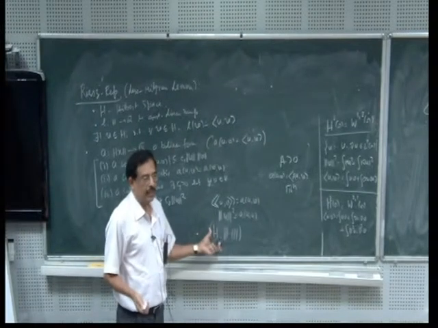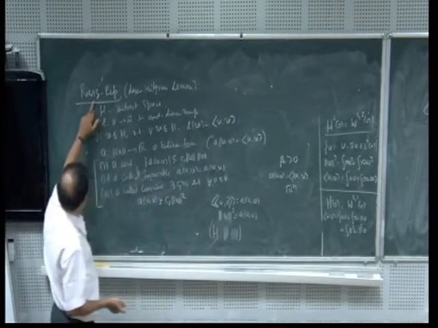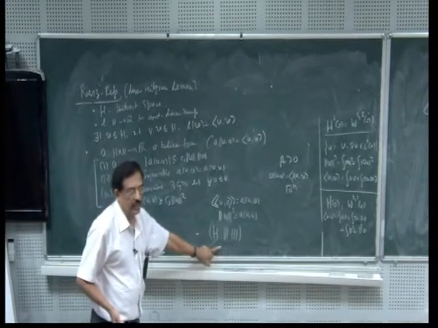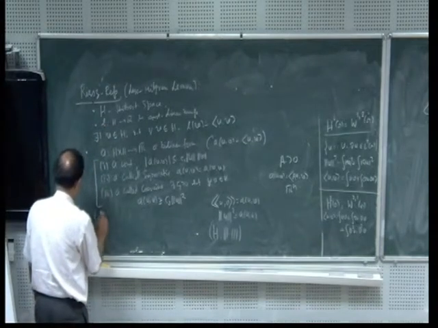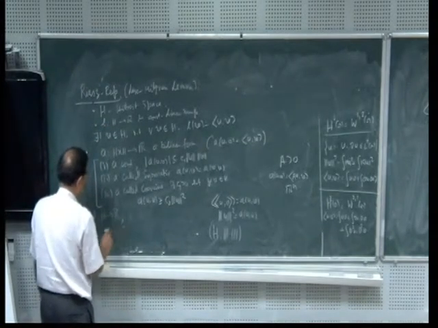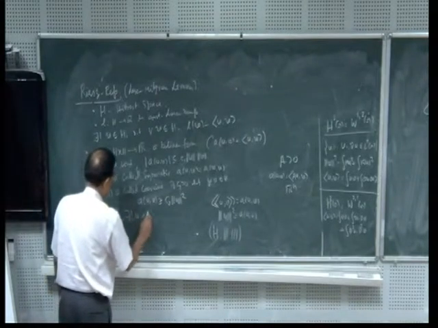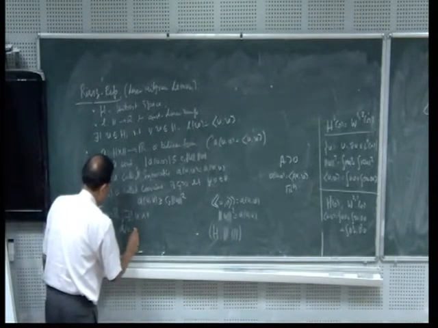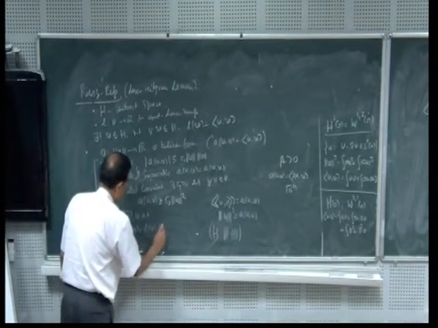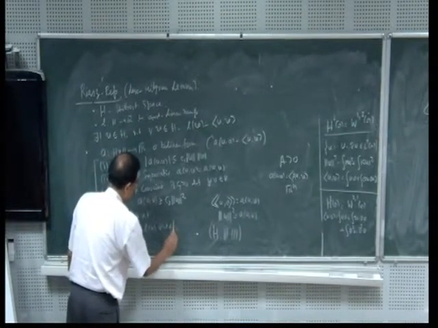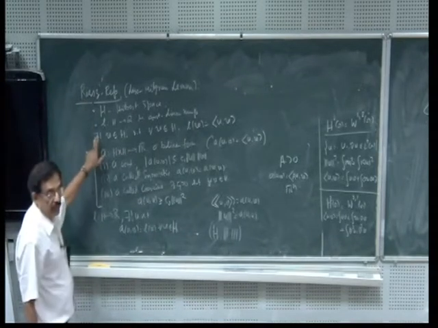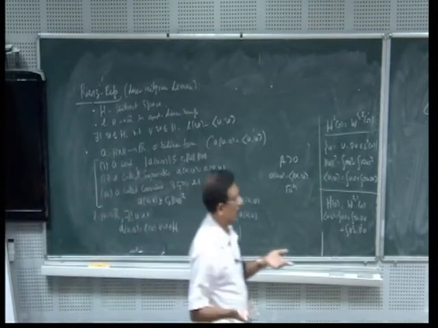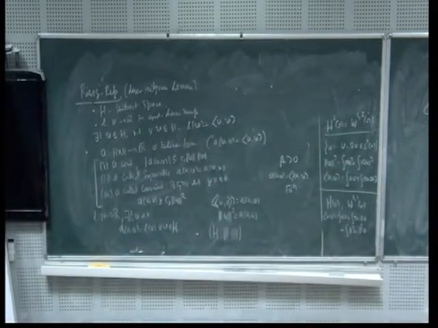So therefore I can apply the Riesz representation theorem for this norm. That is, given any continuous linear functional L from H to R, there exists a unique u such that A(u,v) is equal to L(v) for all v belonging to H. So this is the Lax-Milgram version of the Riesz representation. It's just what I am doing, just changing the inner product. So what is the relation between the Riesz representation theorem and here?